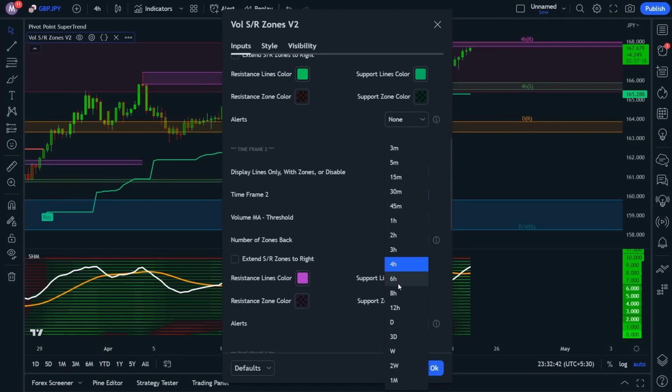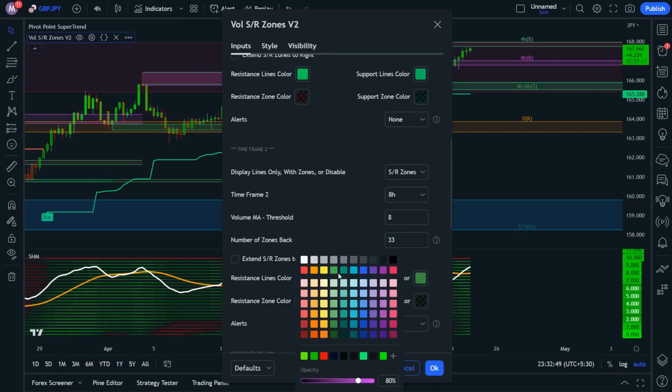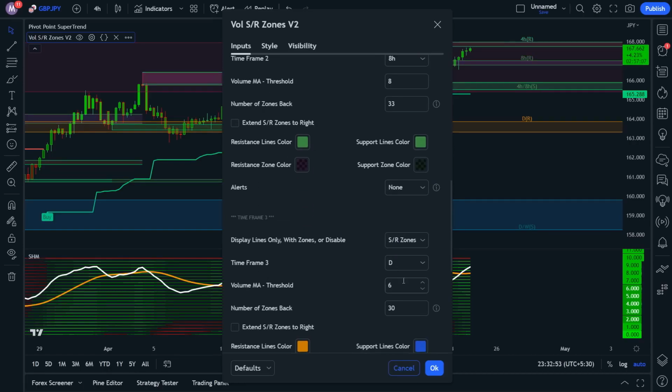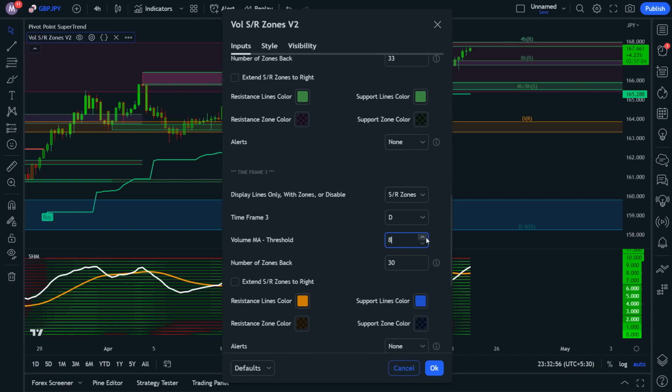For example, if we're trading on the 4-hour chart, we'll use the 8-hour as the second time frame. Set the volume MA threshold to 8 and the number of zones back to 33, just like the first time frame. Also, make sure to use the same color for the resistance and support lines. For the third time frame, we'll use the daily chart.